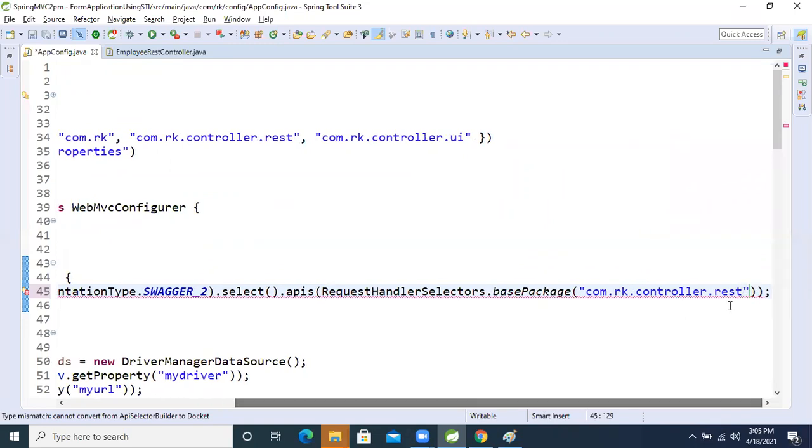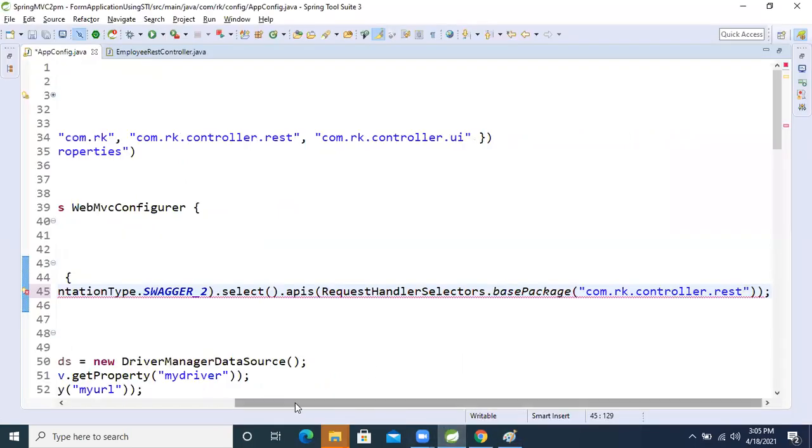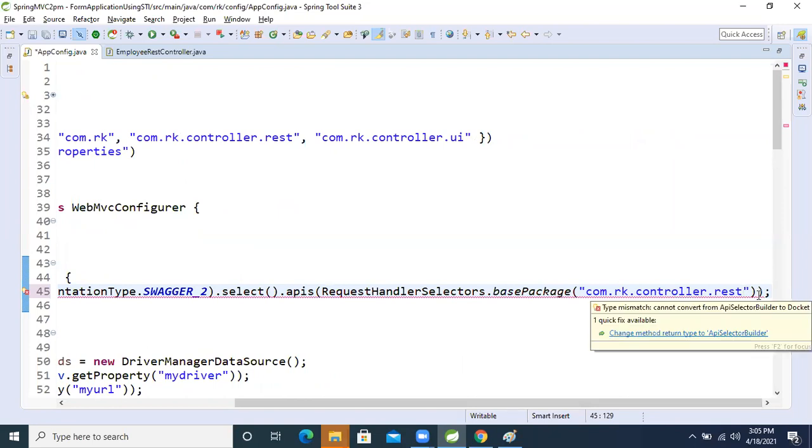Okay, fine. Now, guys, next what we will do now? I said come here. Provide one common path using one format, right? So we need to give one common path also, right? So for that, what we will do now, guys?